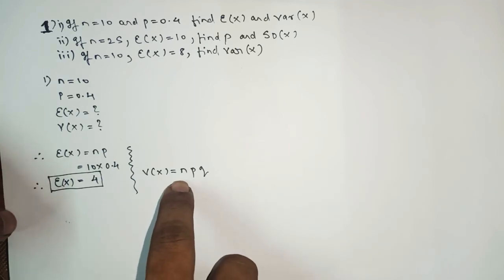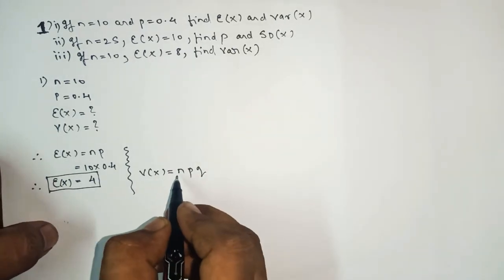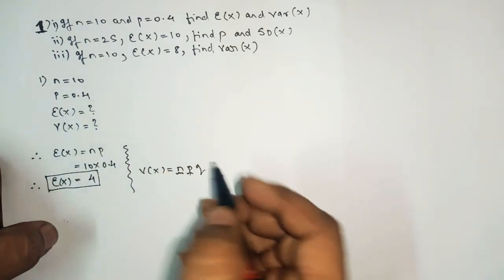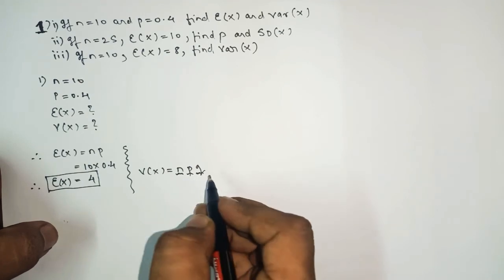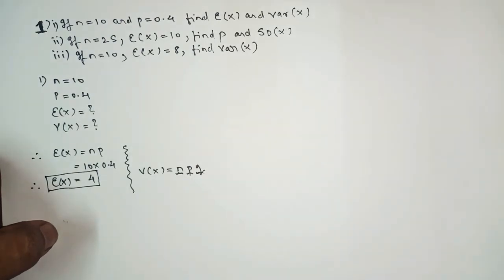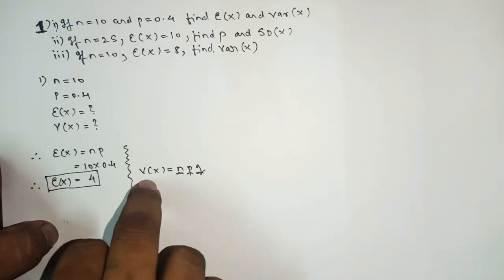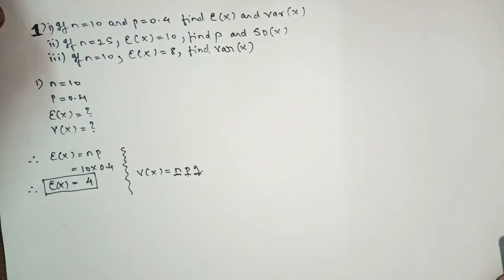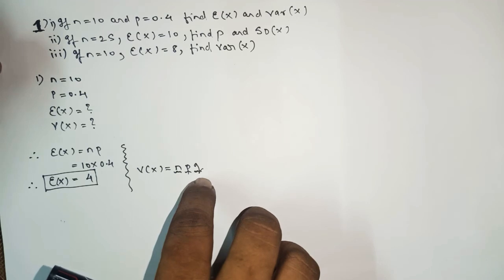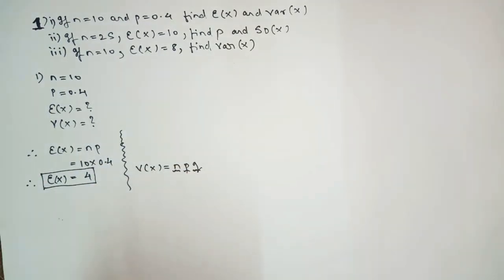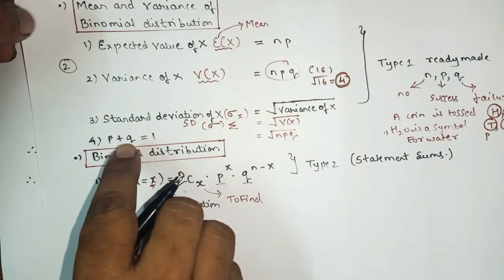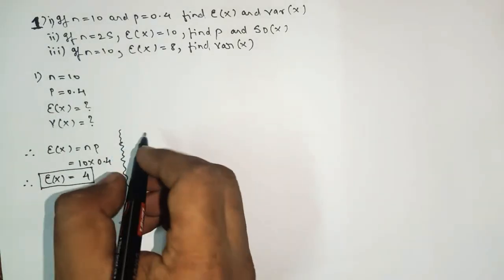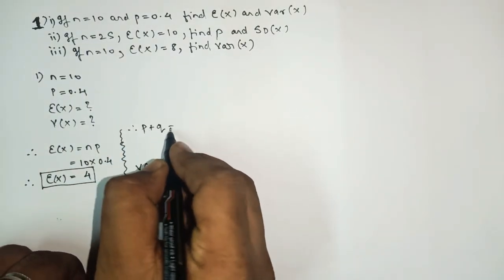So for V of x, what is the formula? npq. Here we have the value of n, that is 10, and the value of p, that is 0.4. And we have to find the value of q, because without the value of q we cannot find V of x. Yes or no? So first you have to find the value of q. As we know, you will apply the fourth formula. As we have the value of p, substitute it and you will get q. So we'll write p plus q equals 1.